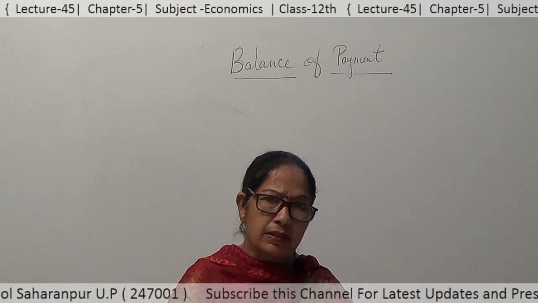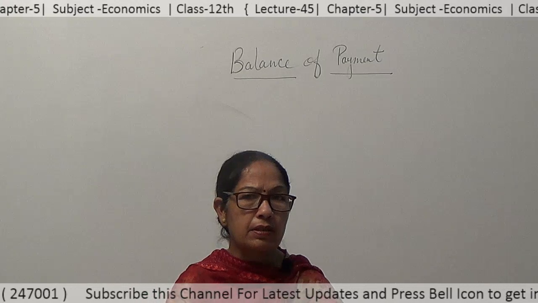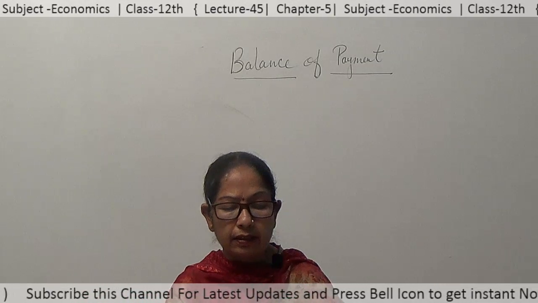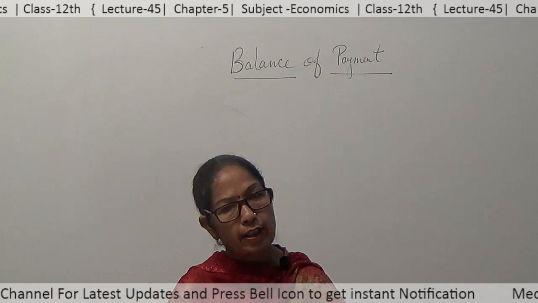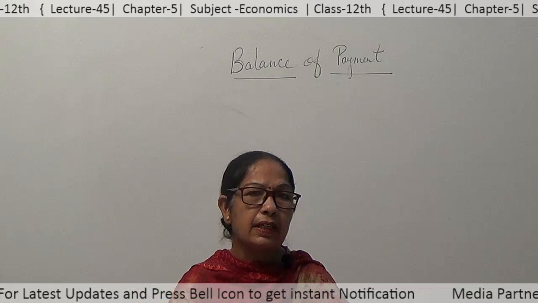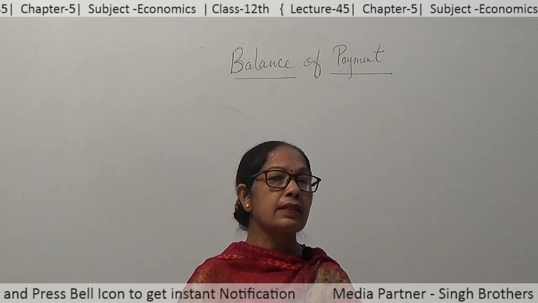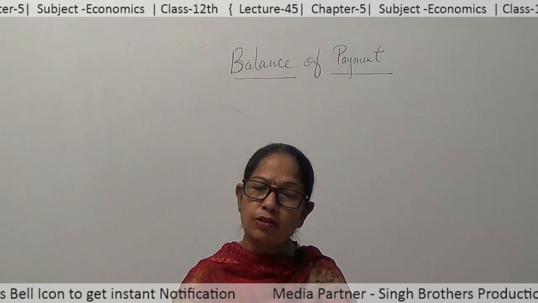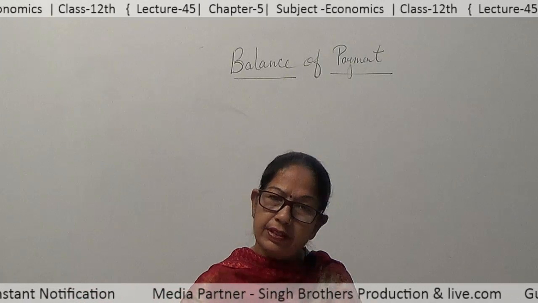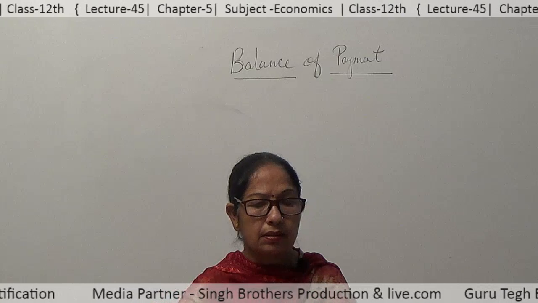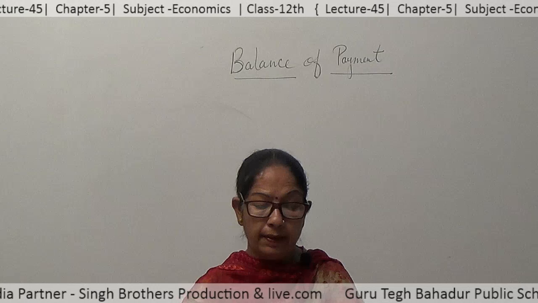Whether BOP is balanced or not balanced, it does not matter to them. So autonomous items act freely. They are like movements of goods across border in the form of export and import of goods. These are just transactions done for profit motive, but they have nothing to do with the balance of payment account or with balancing it.